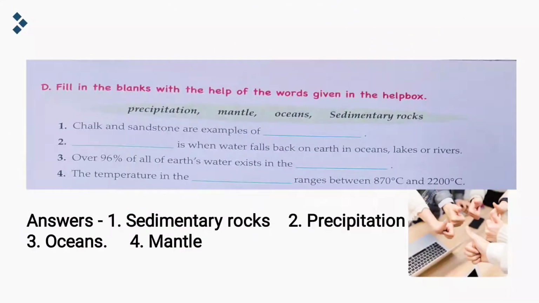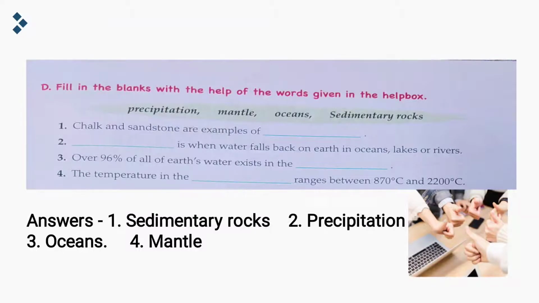D exercise we have: fill in the blanks with the help of the words given in the help box. Now different words are given in the help box: precipitation, mantle, ocean, sedimentary rocks. So let's read. Chalk and sandstone are examples of dash. So the answer is sedimentary rocks. Chalk and sandstones are examples of sedimentary rocks.